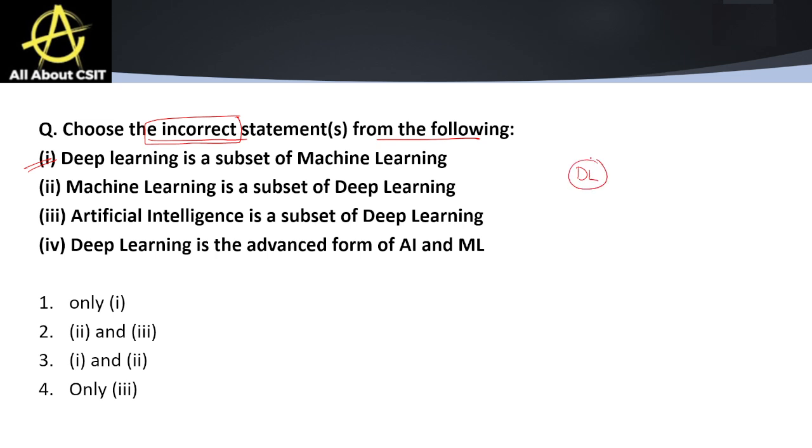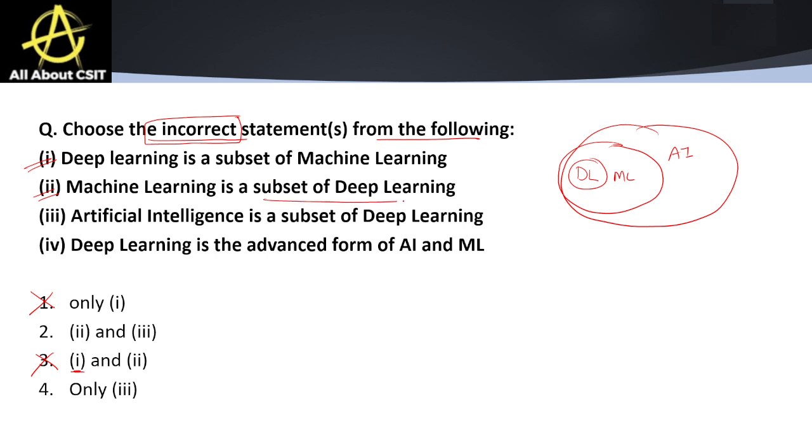Deep learning is a subset of machine learning, and machine learning is a subset of artificial intelligence. This is what we have discussed in previous questions. So this is correct, but we have to select the incorrect option. So only one cannot be the right option. Here we have A. This cannot be the right option.